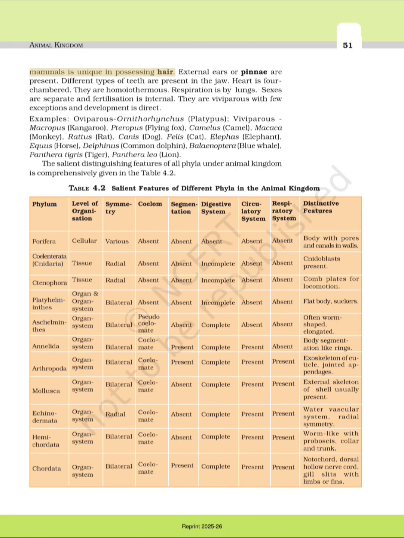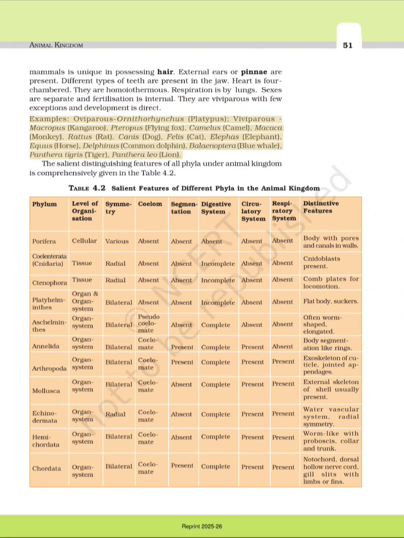Mammals are unique in possessing hair. External ears or pinnae are present. Different types of teeth are present in the jaw. Heart is 4-chambered. They are homoeothermous. Respiration is by lungs. Sexes are separate and fertilization is internal. They are viviparous with few exceptions and development is direct.